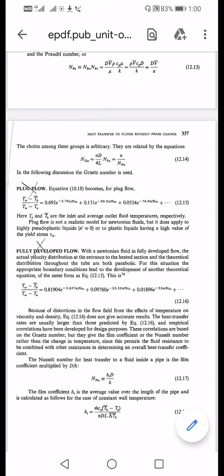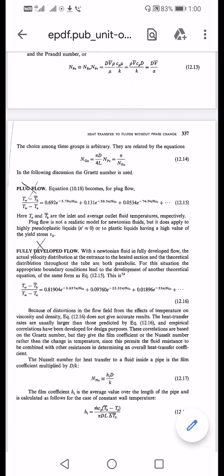Basically we have gone through the relationship between temperature, and the effect of temperature and pressure on viscosity of fluids in fluid mechanics, where we saw that as temperature increases, the viscosity of a liquid generally decreases. That's why plug flow is not a very realistic model for Newtonian fluids, but it may apply to highly pseudoplastic fluids.